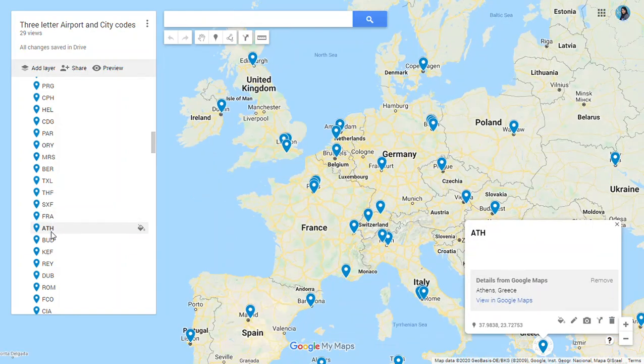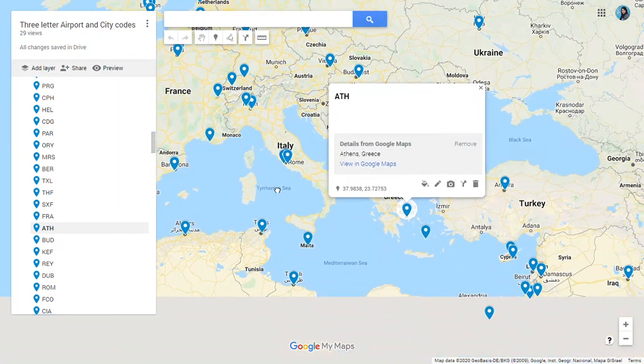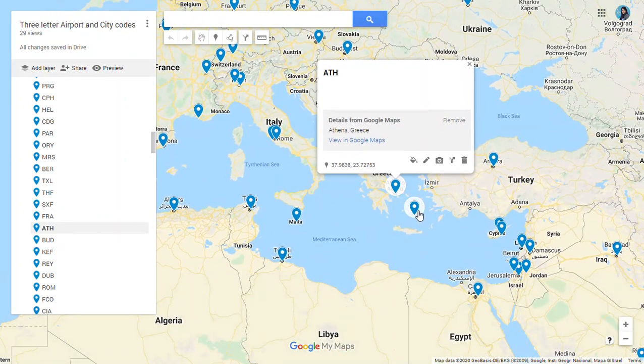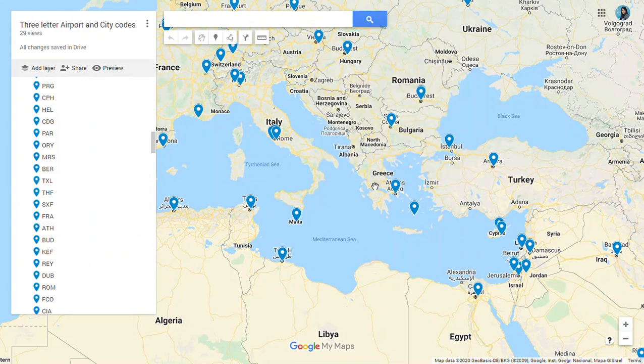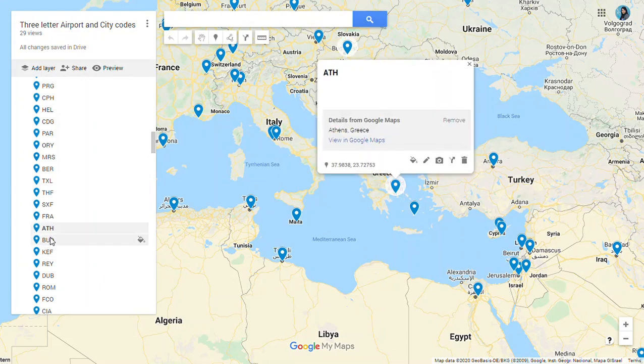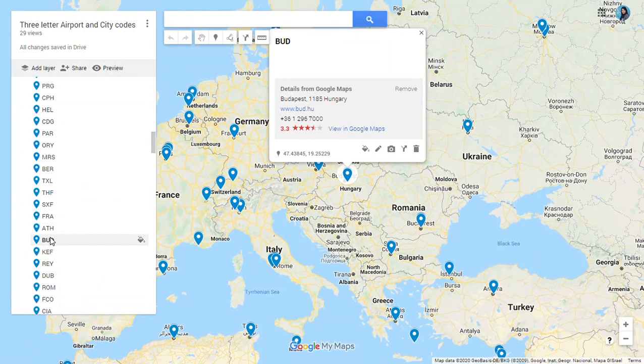Then we have in Greece, Athens, ATH is the code. You can see the location. Here we have Cyprus, here we have Greece, Athens, ATH is the code. BUD for Budapest in Hungary. You can see the location between Austria and Romania. We have Hungary, and in Hungary, Budapest, we have code BUD.